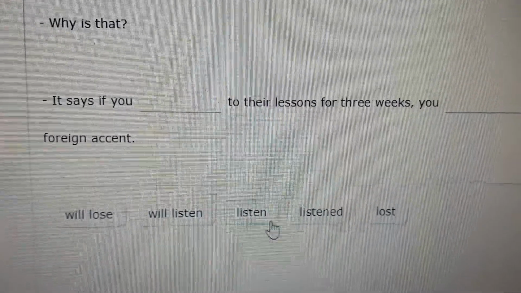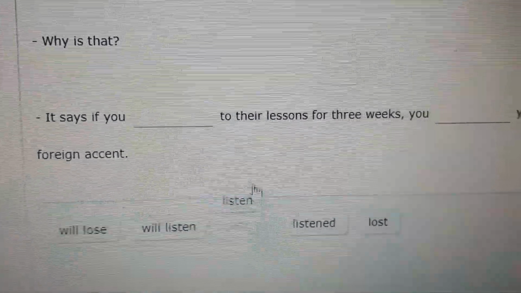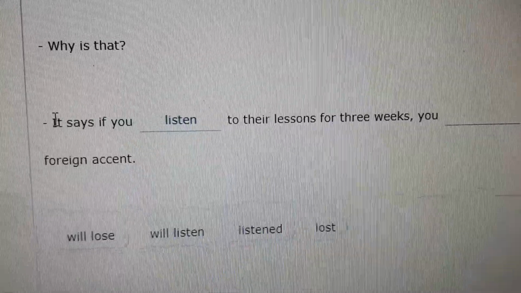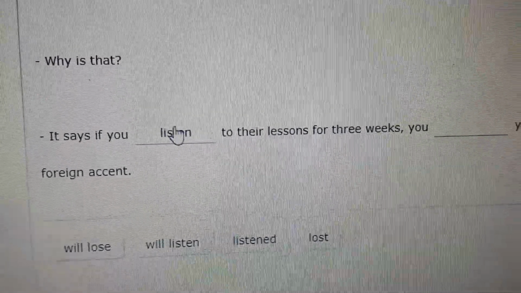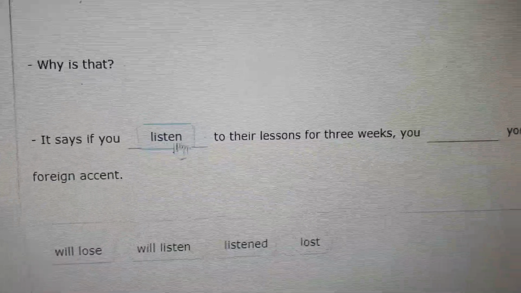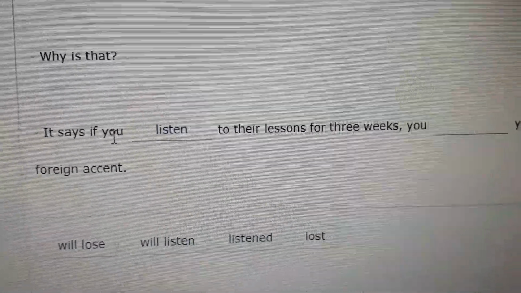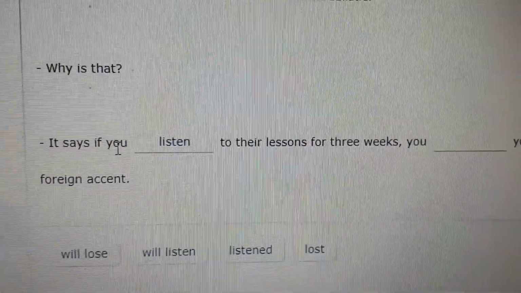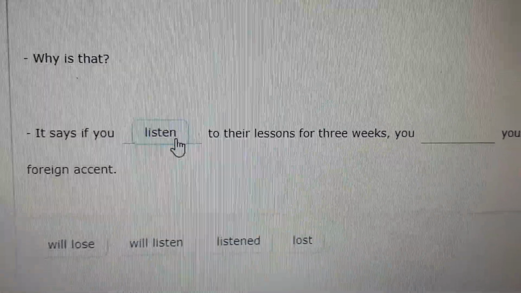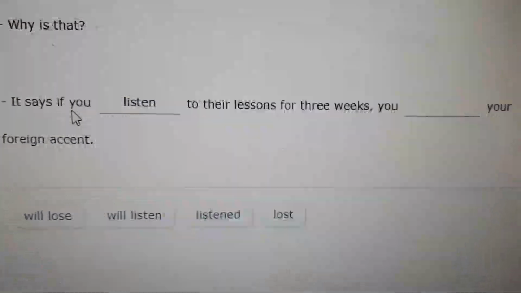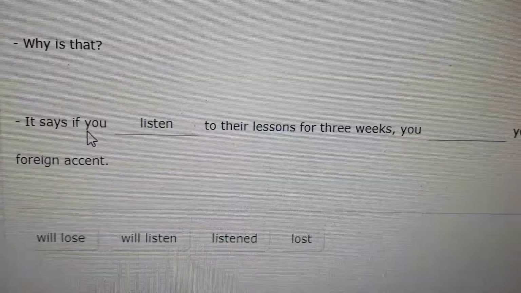So if it says if you listen to their lessons, it's simple present, listen is simple present. Why doesn't it have an S? Because you is the second person of the singular. If it is he, she, or it, it would be listens. But you is the second person of the singular. Okay.